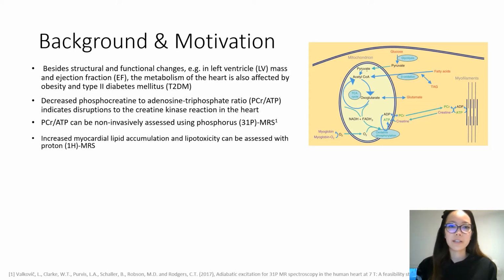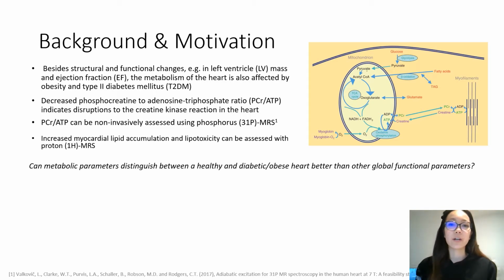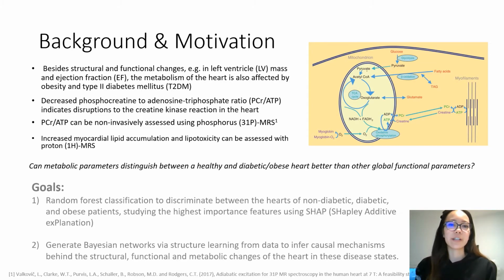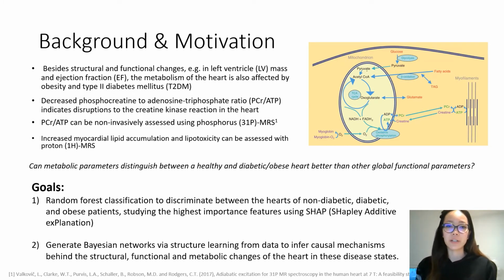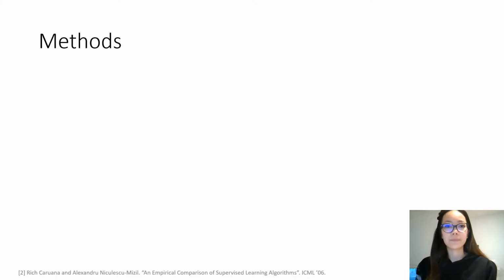Using the data collected in our institute, we wanted to answer the question of whether or not these metabolic parameters can significantly differentiate between an obese or diabetic heart versus a healthy heart. And if so, how does it compare to global function parameters? To do this, we utilize machine learning to investigate this in a more explanatory way. Thus are the two experimental goals of this project, which we'll delve into shortly.